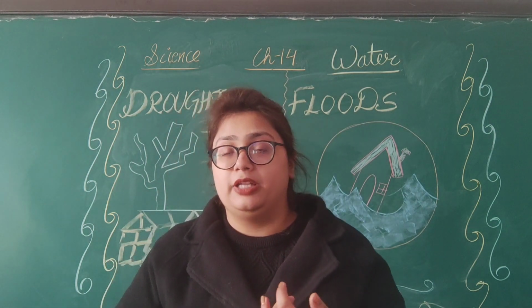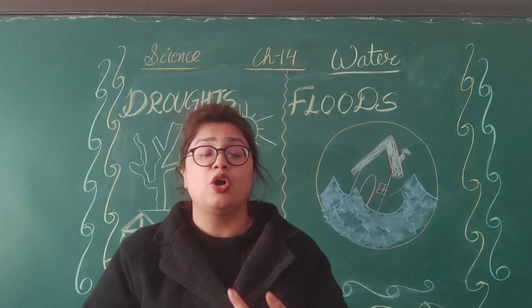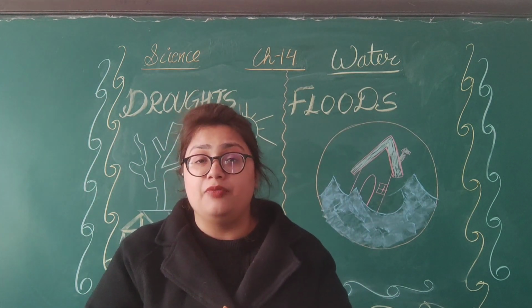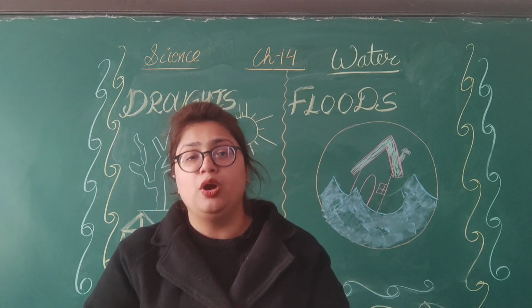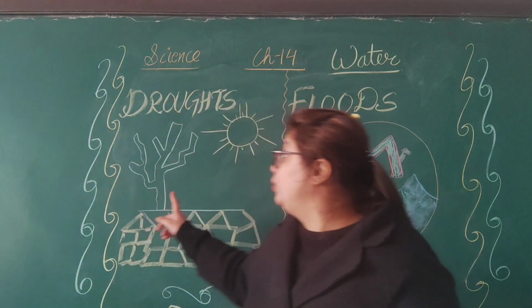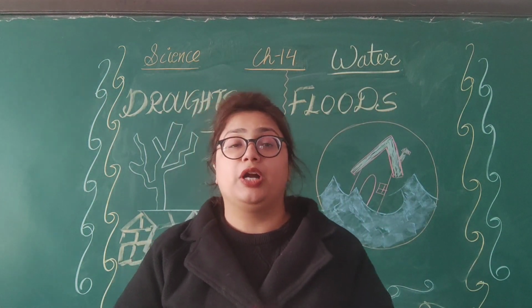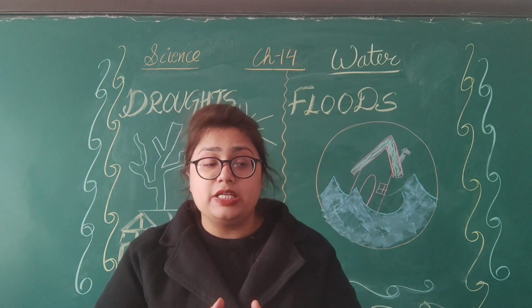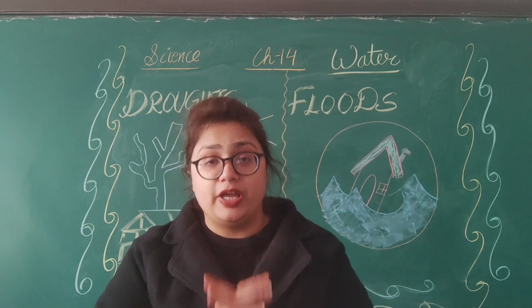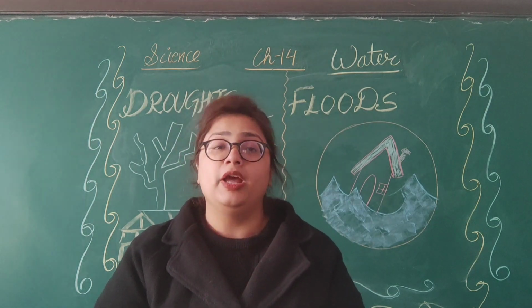So there will be no life of the plants, of the animals, of the humans. So flood is very harmful if we are not going to control it. Okay, so both drought as well as floods, if we are not able to control them at an early stage, can be very disastrous to humans, to animals and to the whole environment.